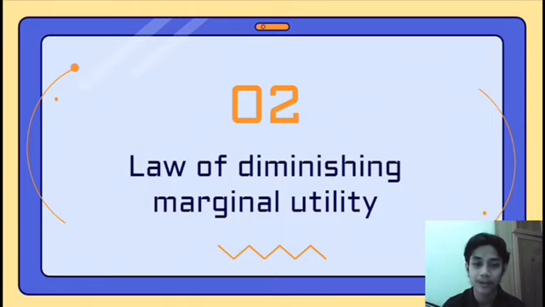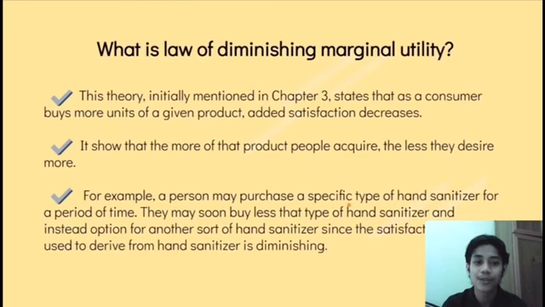And now, for my part, I'm going to present about the law of diminishing marginal utility. This theory we have learned in chapter 3 before this: as a consumer buys more units of a given product, their satisfaction will decrease. It shows that the more of that product people acquire, the less they desire more.